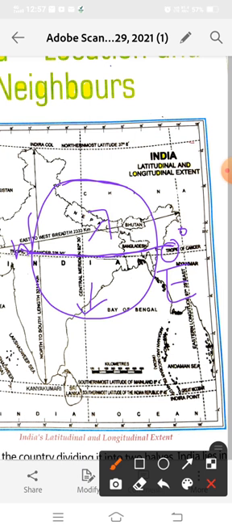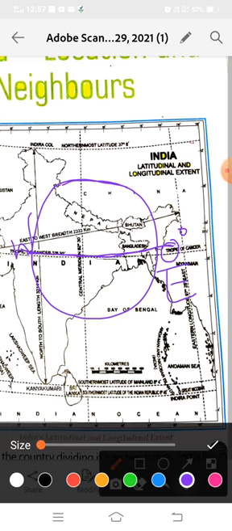And our country, our India, is located in the northern hemisphere. How? See, the direction of India on the globe is like this. This is the direction of India. So India is on the north of 0 degree latitude. Okay, so India comes in the northern hemisphere.